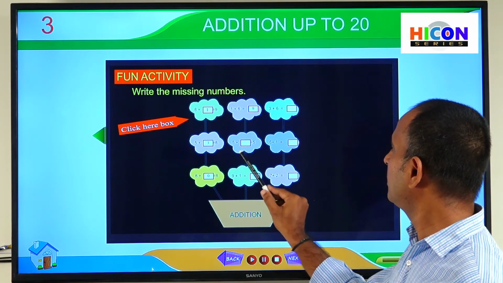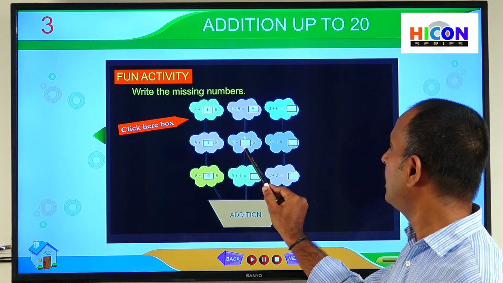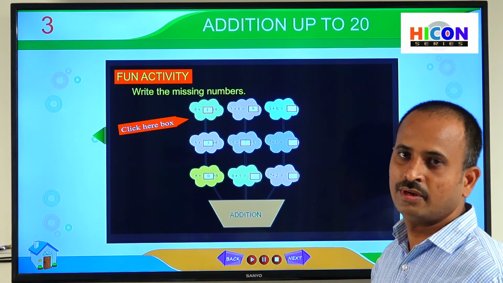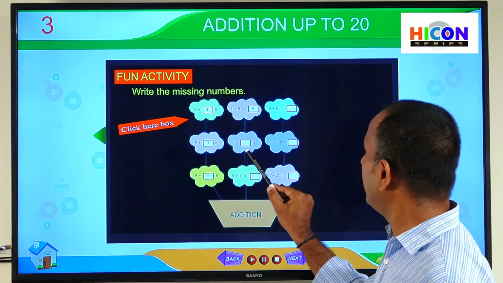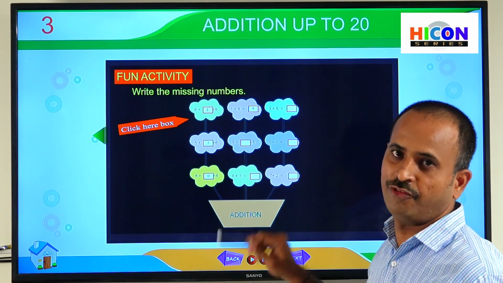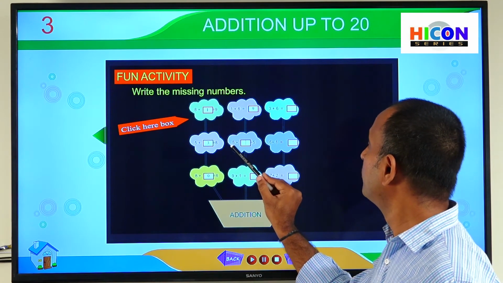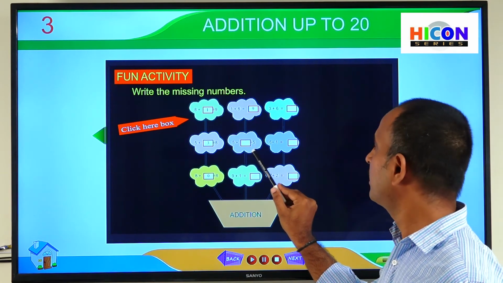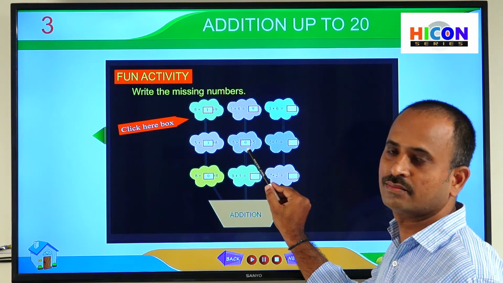So see the next one. 5 plus dash is equal to 5. So here we will get the same sum as the number. When do we get the same number as the sum? If we add 0 to any number, we will get the same number as the sum. So write 0 in this box.